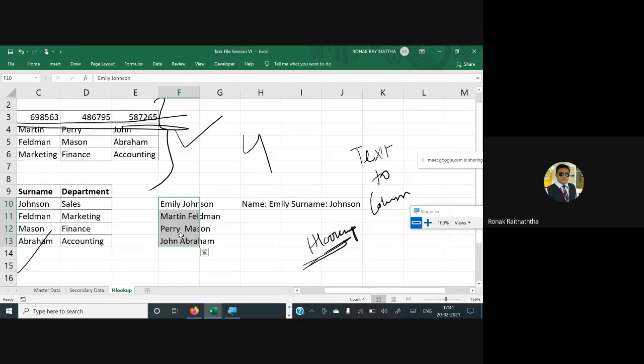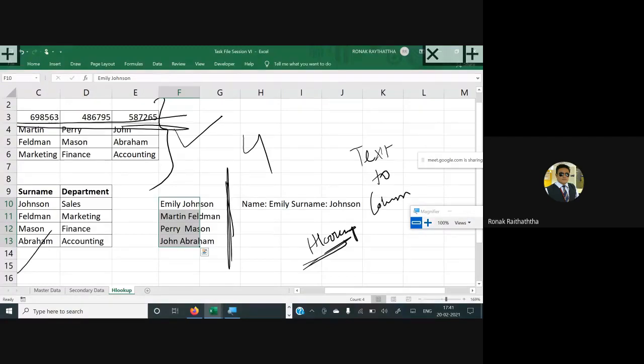So if this one cell would be converted into two cells now, you must observe that one more column must be empty next to it. Otherwise, it will overwrite the data. Whatever is written over here will be overwritten by the change we are making. So with text to columns, please ensure that whatever number of cells you require are empty next to it. We require one more cell, so that's empty next to it, right?